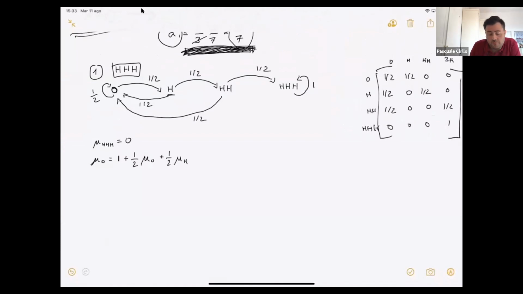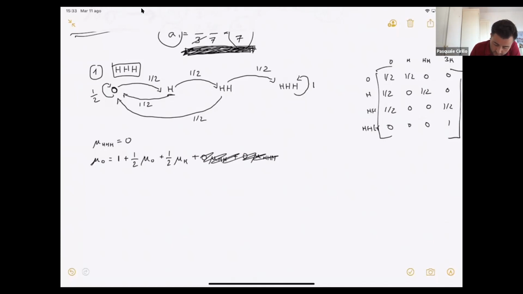The probability of HH associated to the state HH from 0 is 0. So if you want, you can also write that just initially to understand. But you see that obviously that part disappears. So it's not relevant to us.